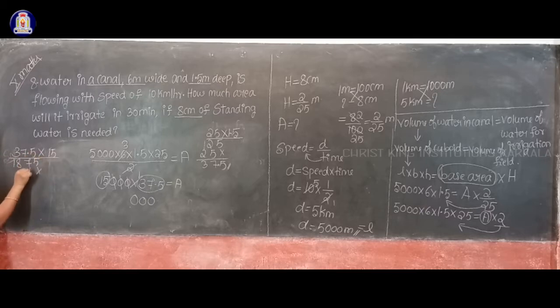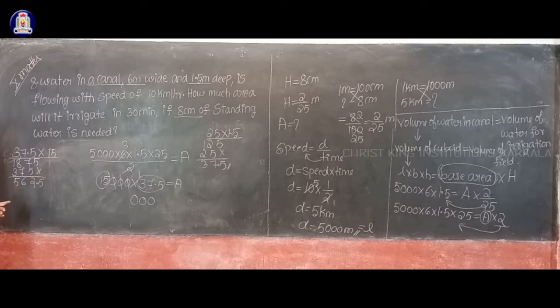Next, 1 5s are 5, 1 7s are 7, 1 3s are 3. Okay, so this is 5, 7 plus 5 equals how much? 12. Okay, 1 carrying, 8 plus 8 is 16, 1 carrying, 3 plus 1 is 4, 4 plus 1. So therefore, what about your answer here? 37.5 with the 15. Okay. So therefore, what about your answer?